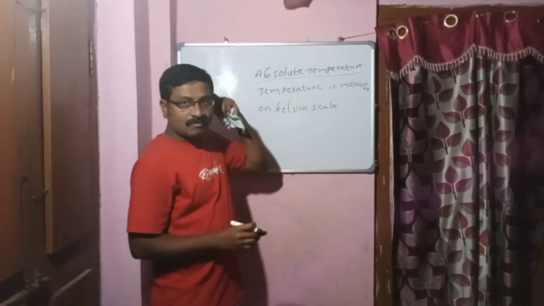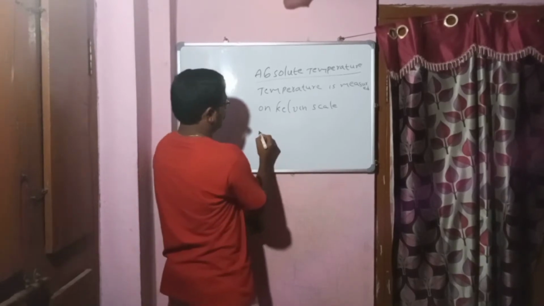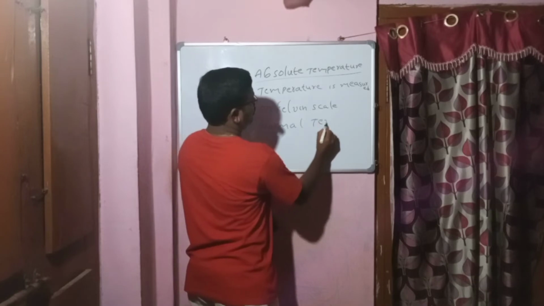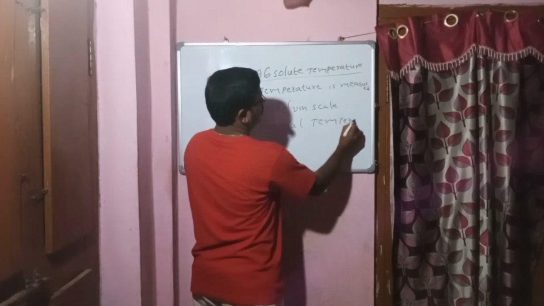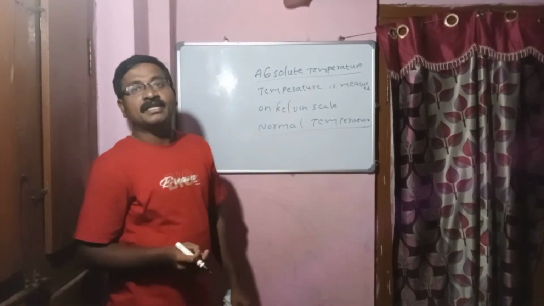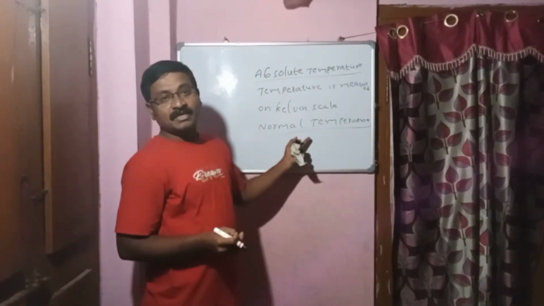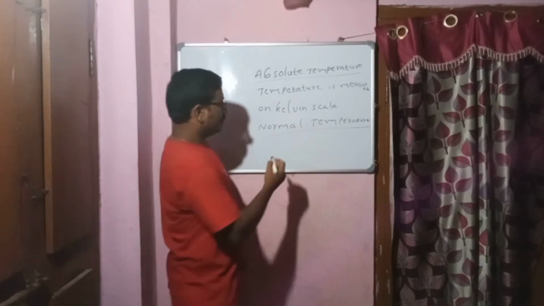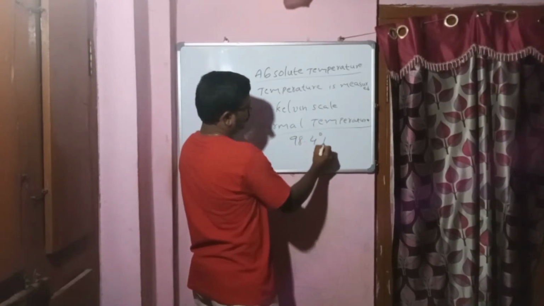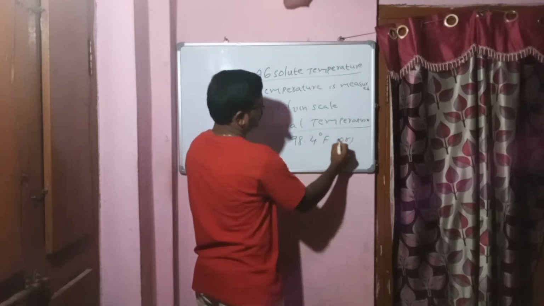But what is the meaning of normal temperature? Normal temperature means our body temperature. How do we measure it? By using a clinical thermometer, you can measure the normal temperature of the human body. The value of normal temperature is 98.4 degrees Fahrenheit or 37 degrees centigrade.